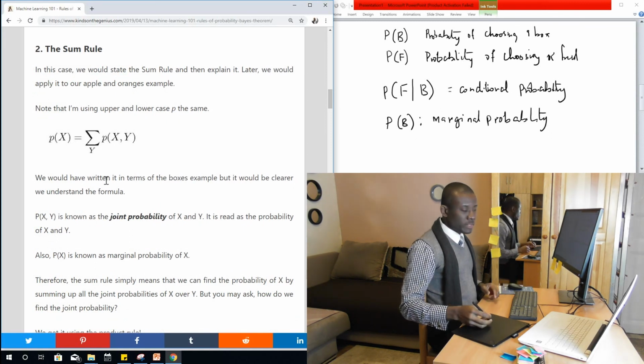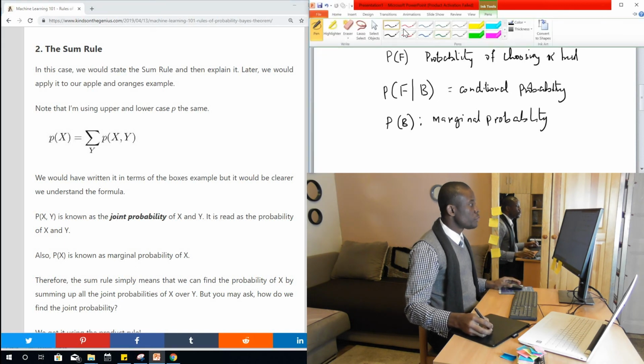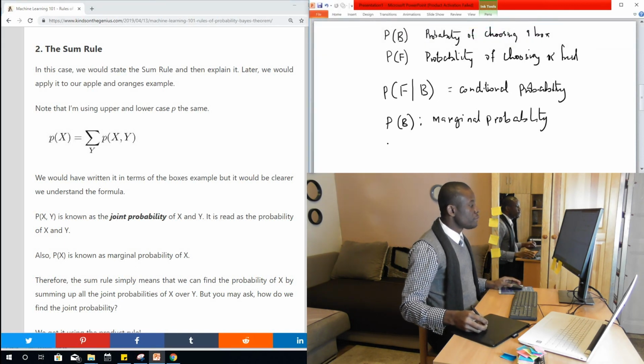Now we have come to another term, joint probability, and joint probability is represented in this way. Take note of the notation. Let me use fruit and box at this time again. So we have P of F and B, which is called joint probability.